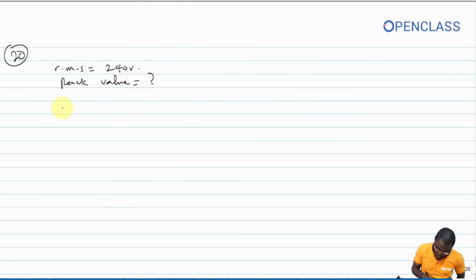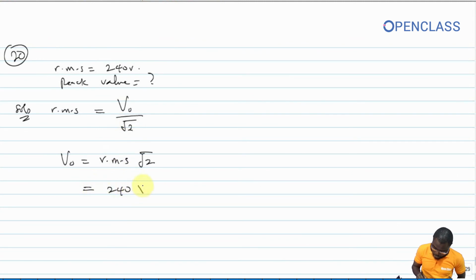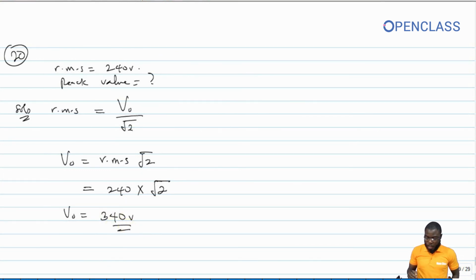Then the peak value is not known. So you know that your root mean square, RMS, is equal to the peak value over root 2. So therefore your peak value is equal to your RMS times root 2. This will be equal to 240 times root 2. Okay, and your peak value will be equal to 340 volts. Okay, that's your question number 20.